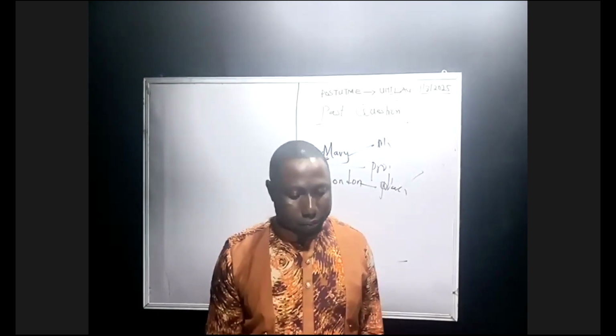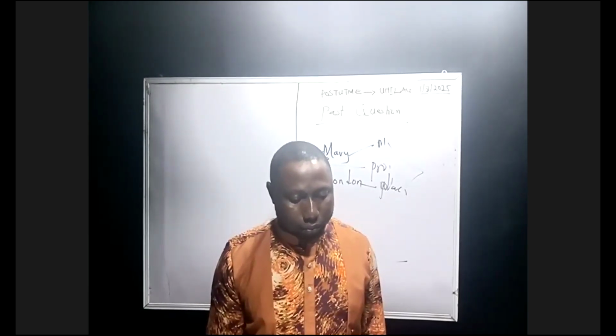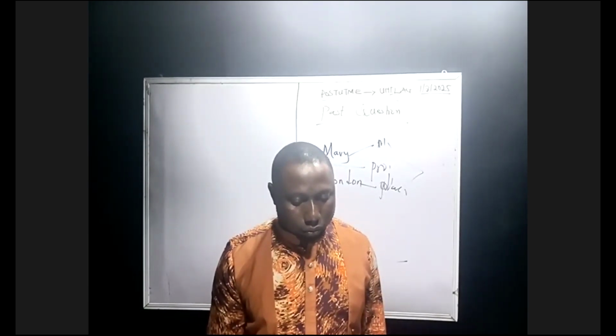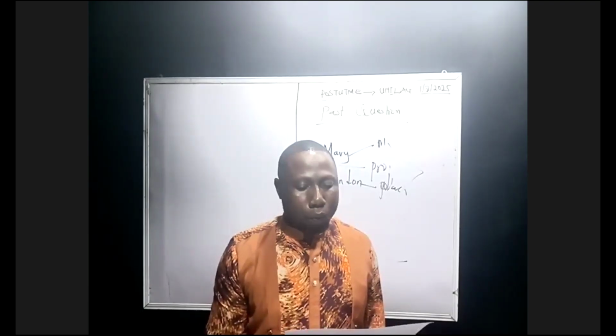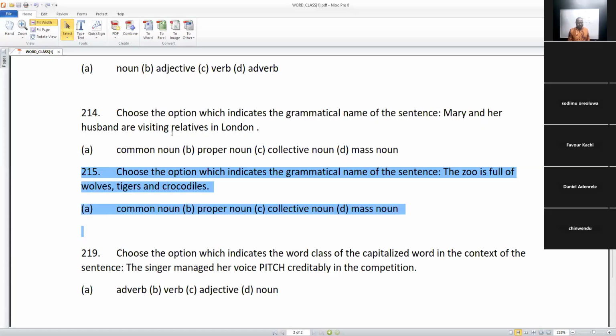All right. Let's go to the next question. Choose the option which indicates the grammatical name of the sentence, and the sentence is: the zoo is full of wolves, tigers, and crocodiles. The zoo is full of wolves, tigers, and crocodiles.